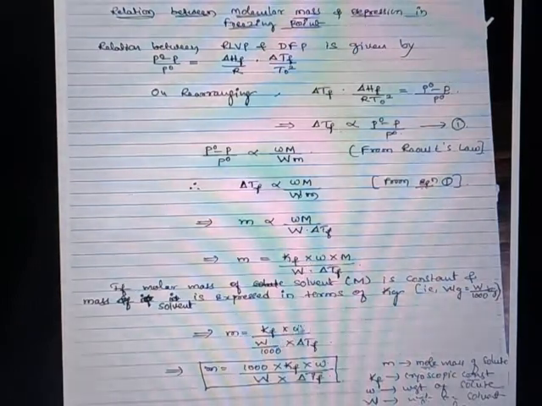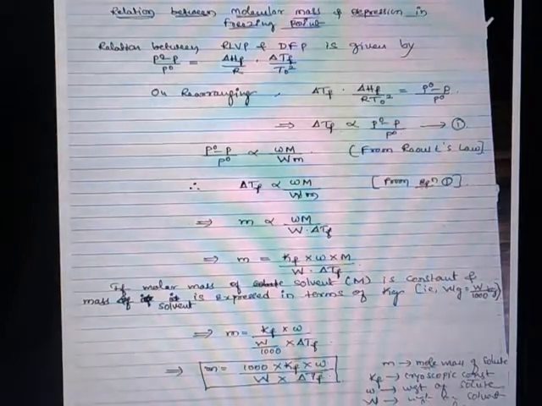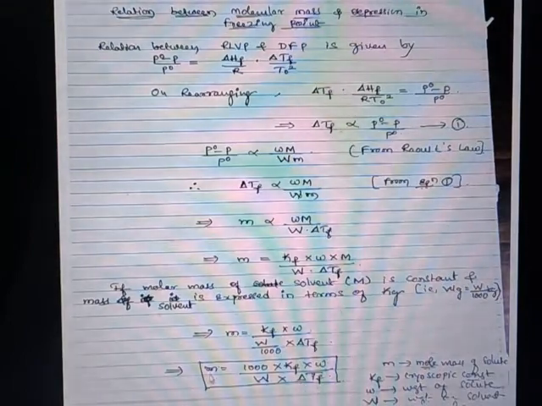M is equal to Kf into small w by capital W into 1000 into delta TF. On rearrangement and simplification, it gives the relation M is equal to 1000 into Kf into small w divided by capital W into delta TF, where M is the molecular mass of a solute and Kf is the cryoscopic constant or molar depression constant, and small w is the weight of a solute and capital W is the weight of a solvent, and delta TF is the depression in the freezing point.